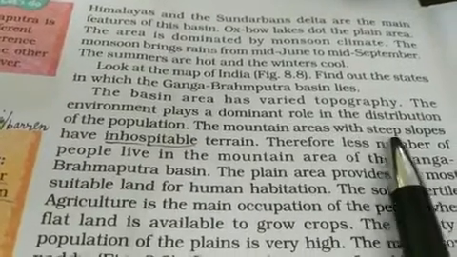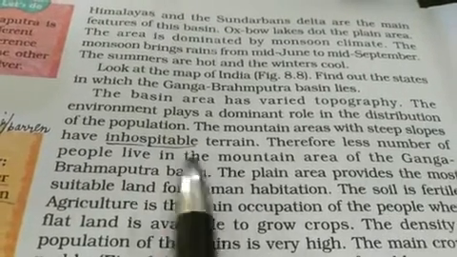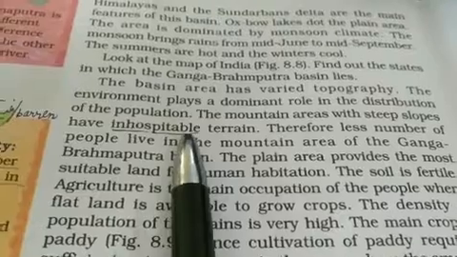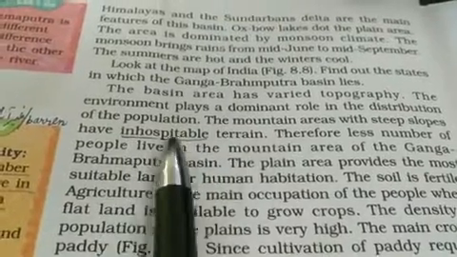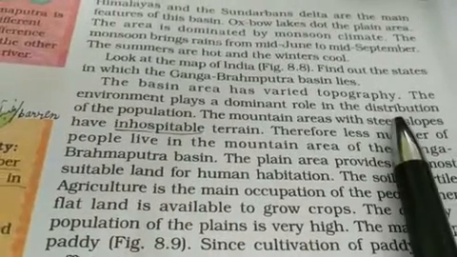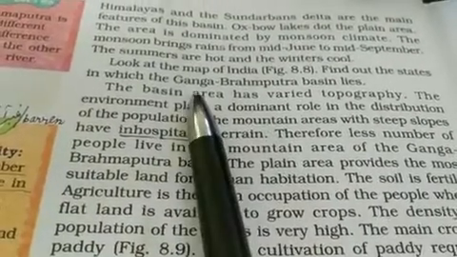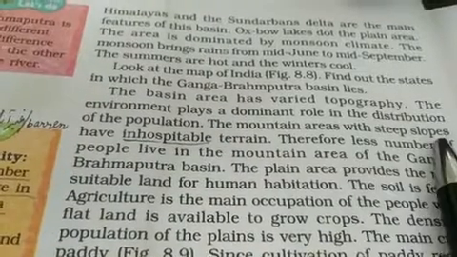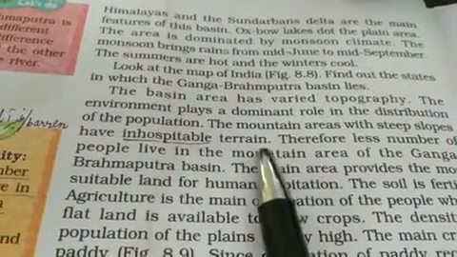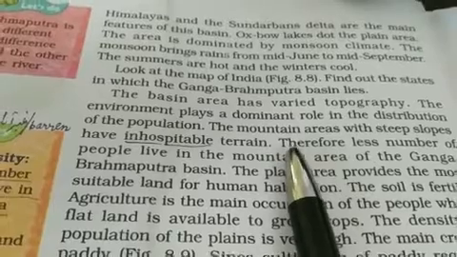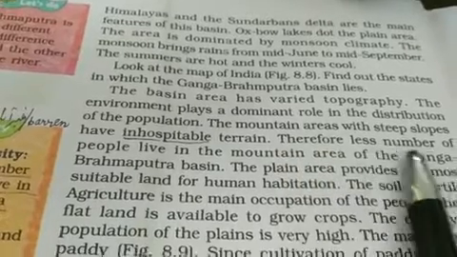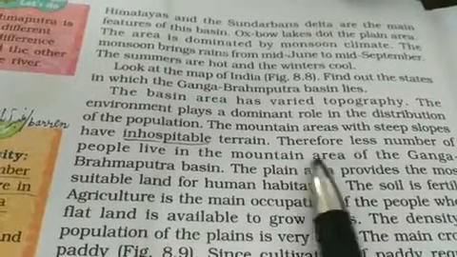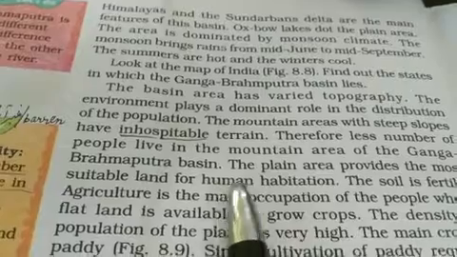The mountain area with steep slopes has inhospitable terrain and is unpopulated. Means the flat plain area is populated, and the mountain slope area is uninhabited. Therefore, fewer people live in the mountain area of the Ganga Brahmaputra basin.